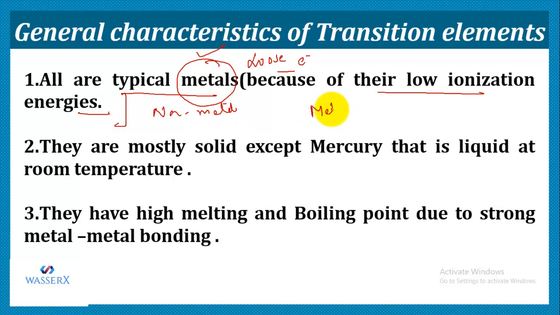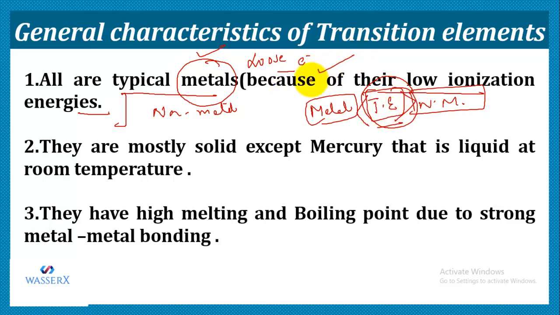We know that in a periodic table we have metals, then we have transition elements, or we can say metalloids, and then we have non-metals. So the transition elements have ionization energy higher than metals but less than non-metals. And due to this, the transition elements can easily lose electrons. So we can say that they are typical metals.